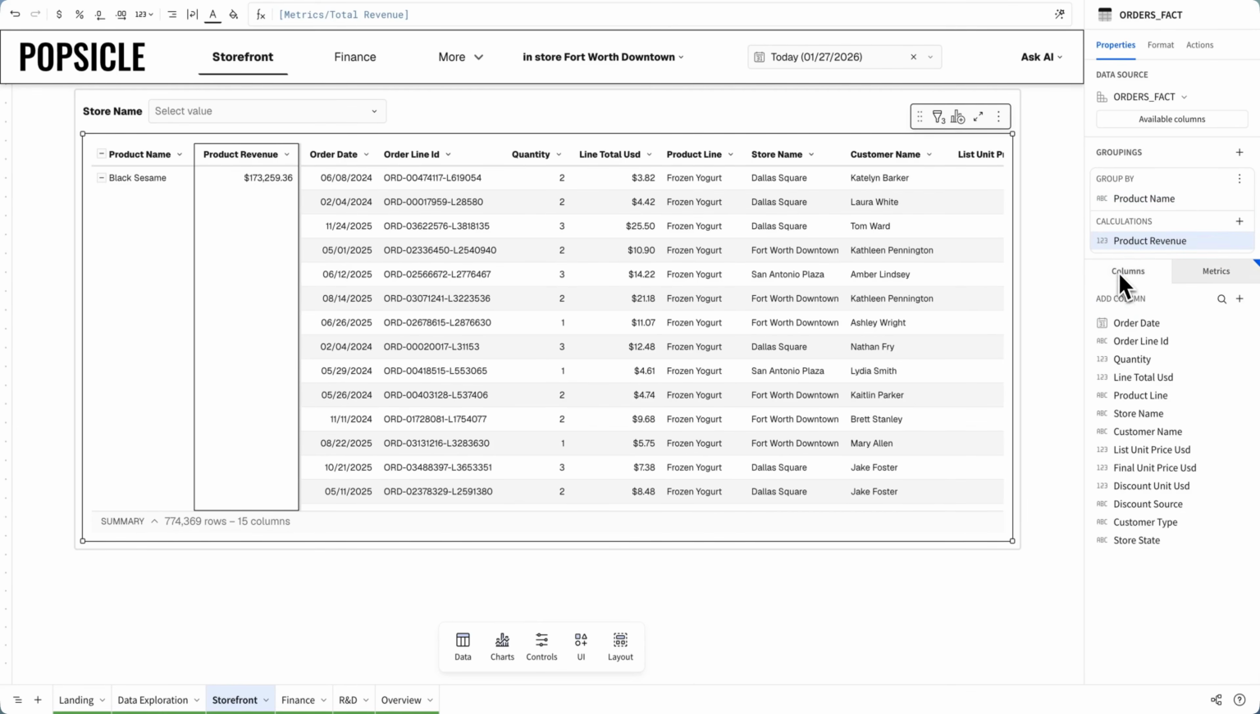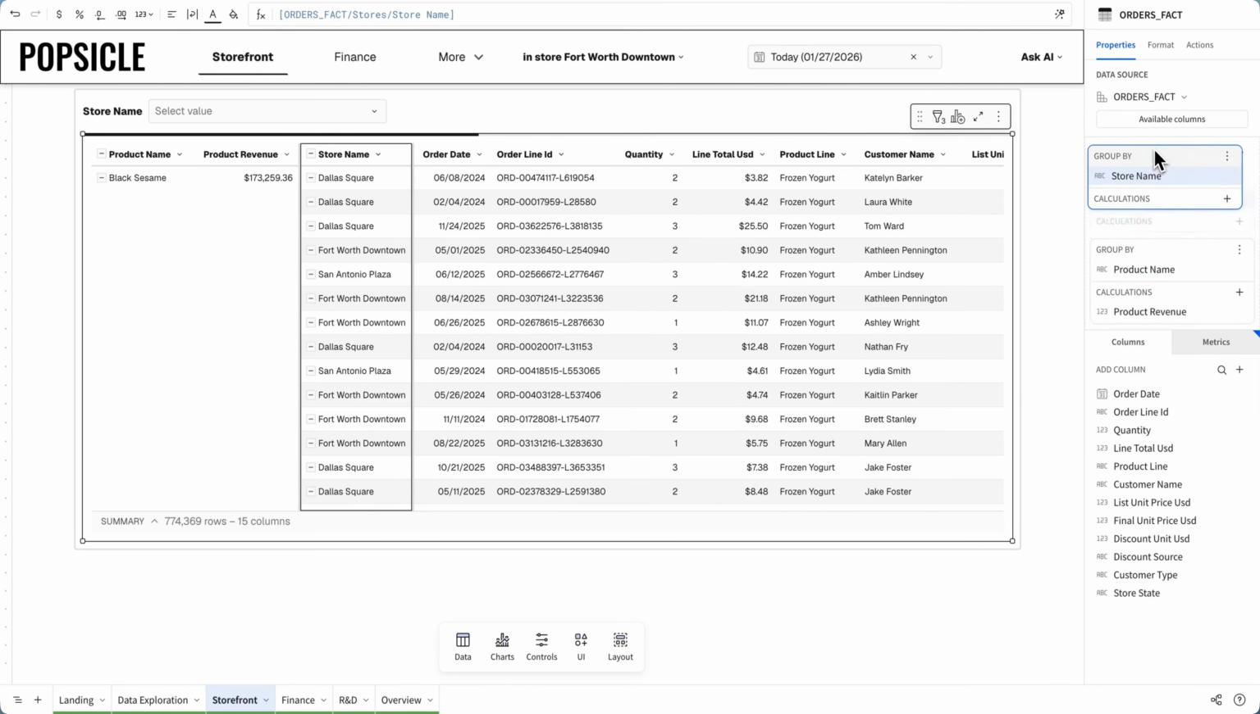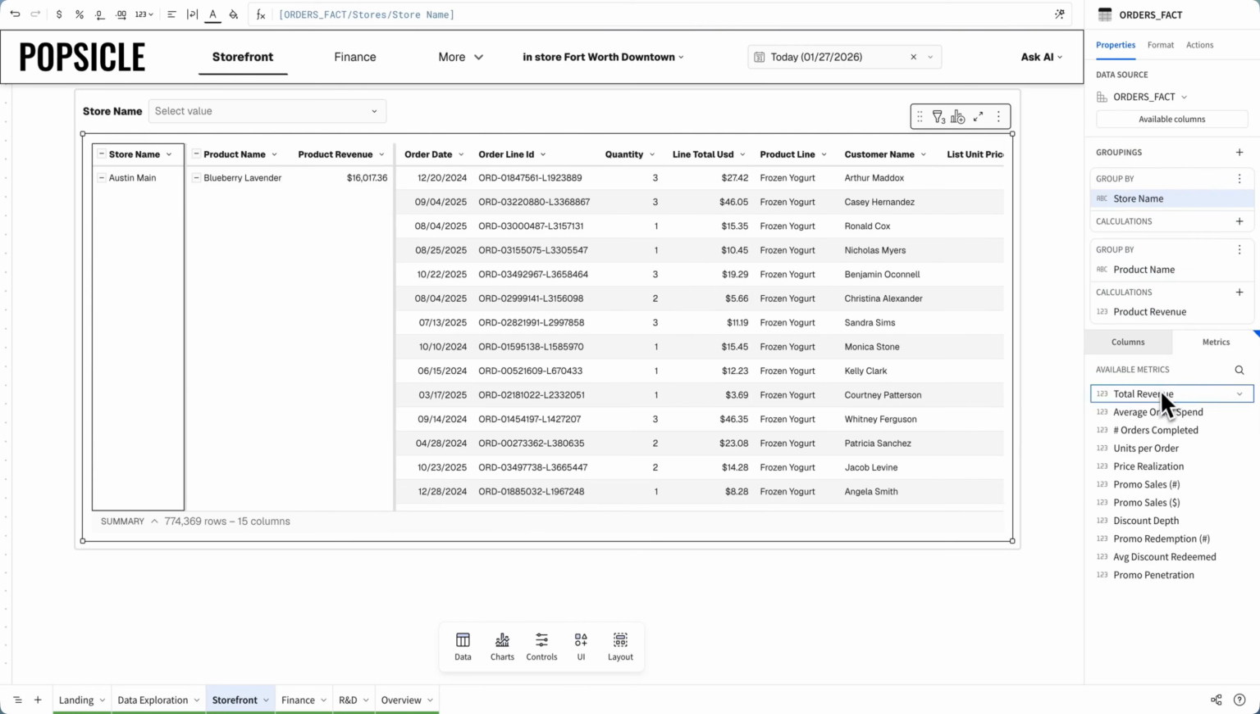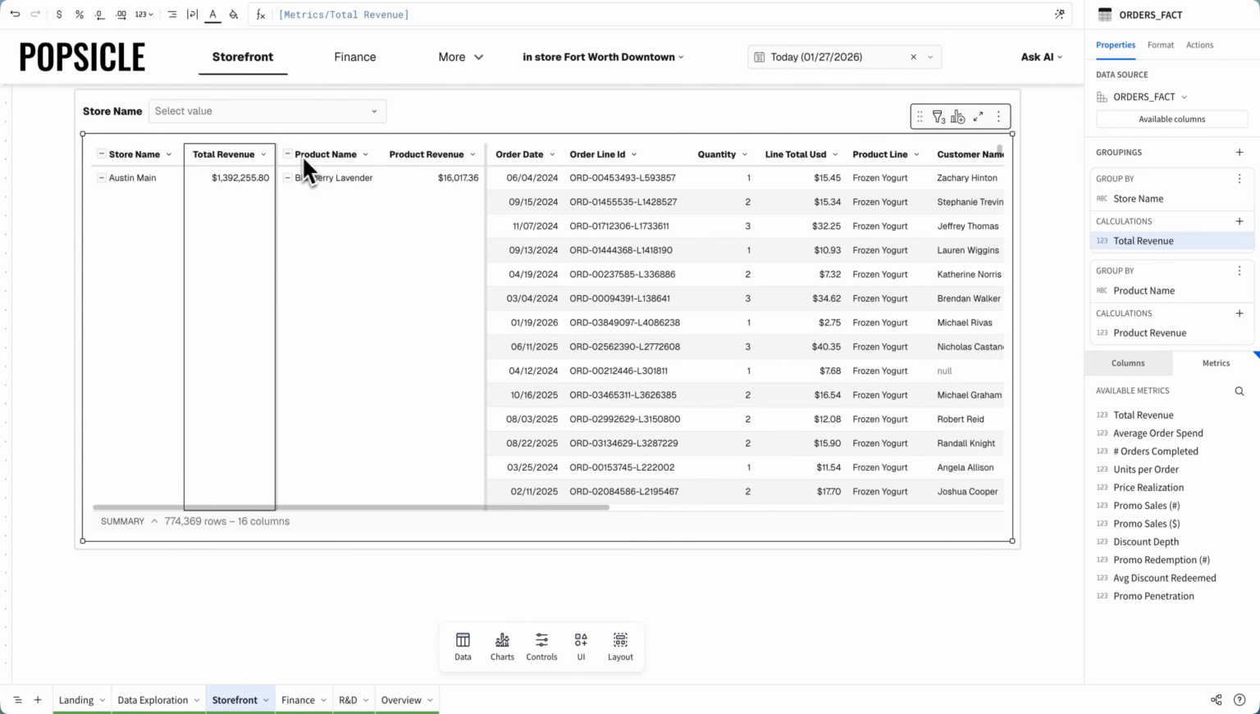From here, I'm also able to layer in additional groupings, like store name, if I wanted to see what my product revenue looks like as a percentage of my total revenue by store. Let's add in that calculation here.